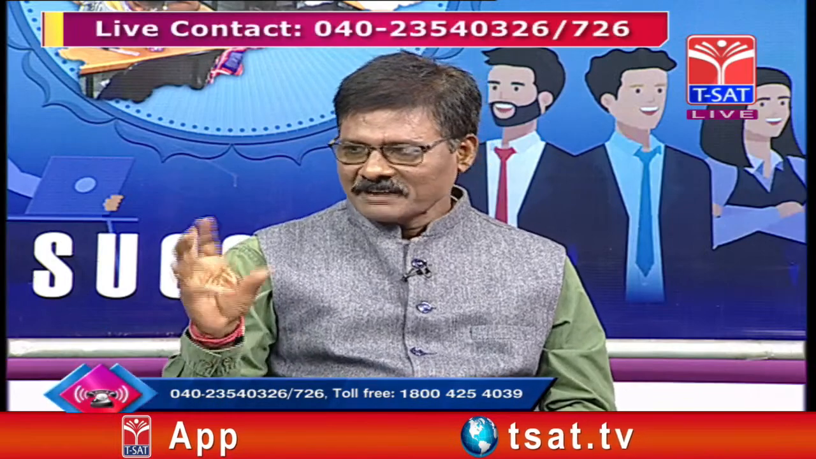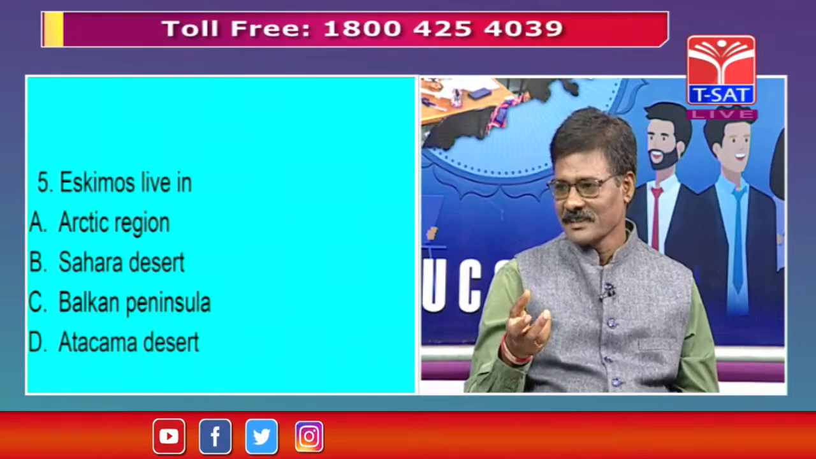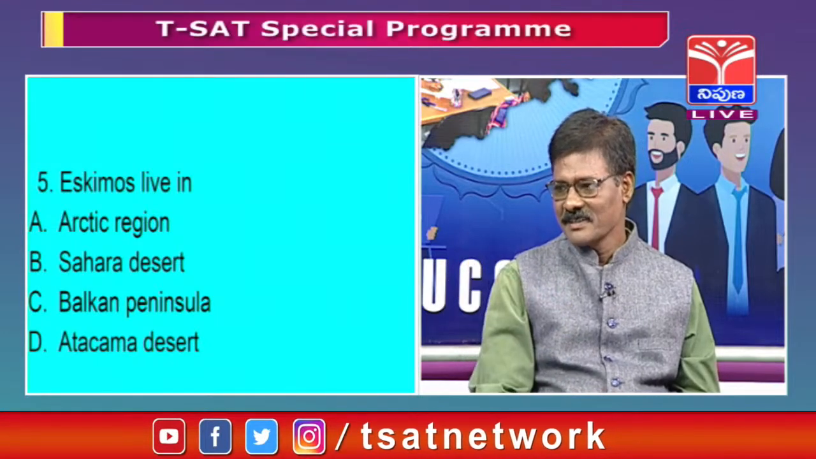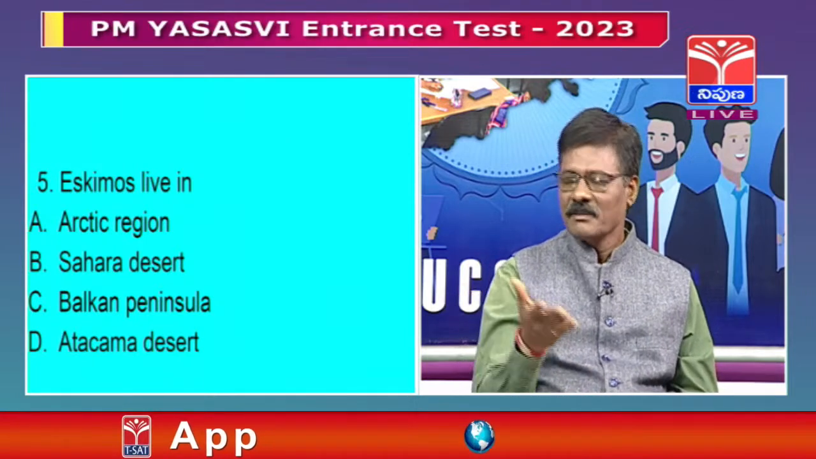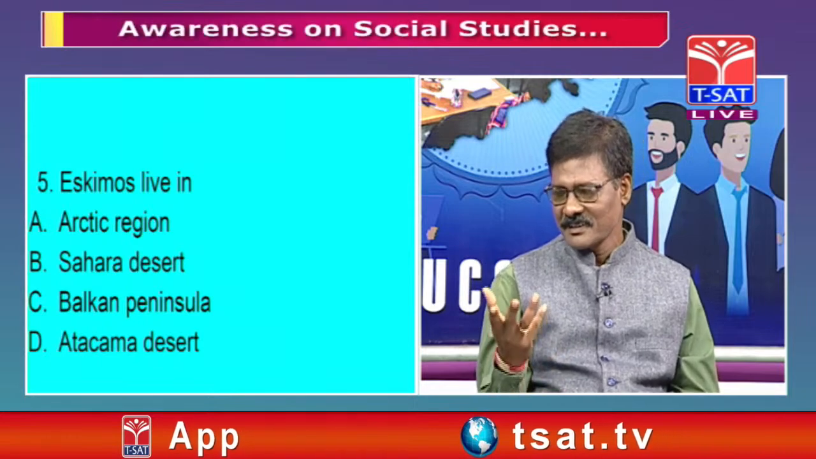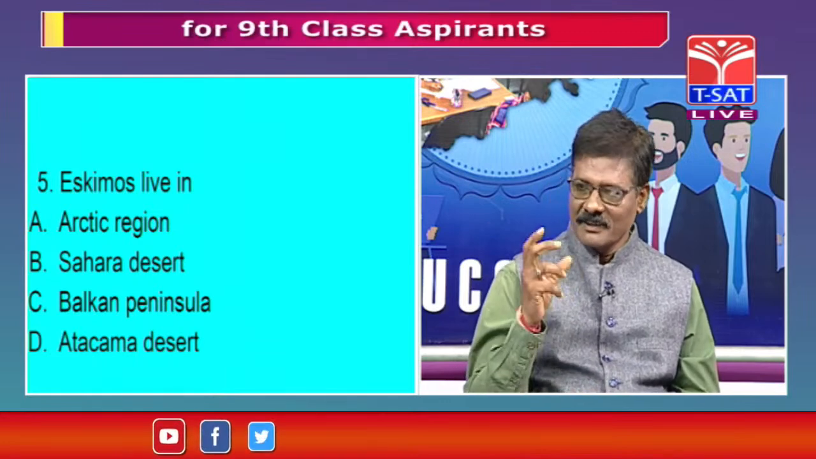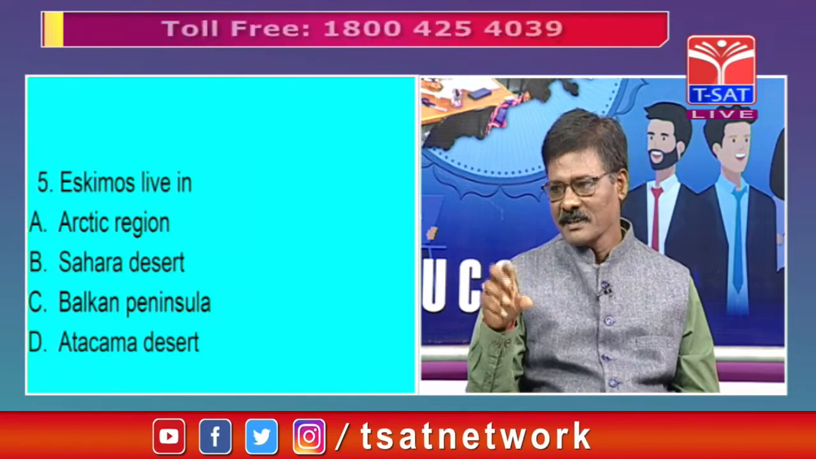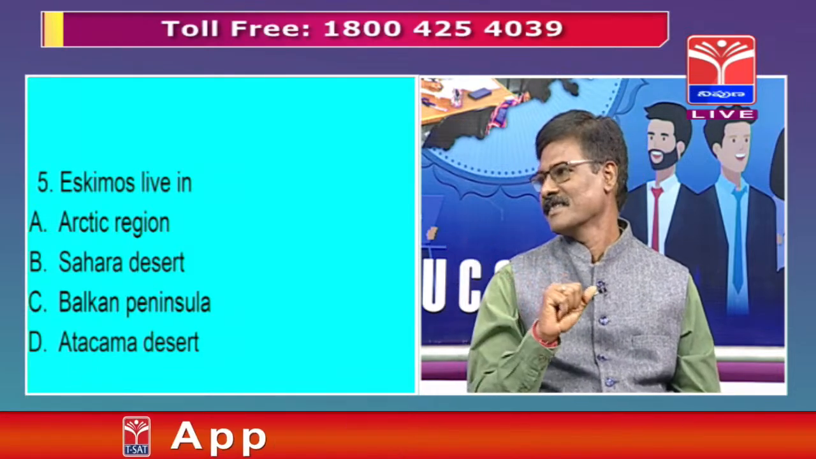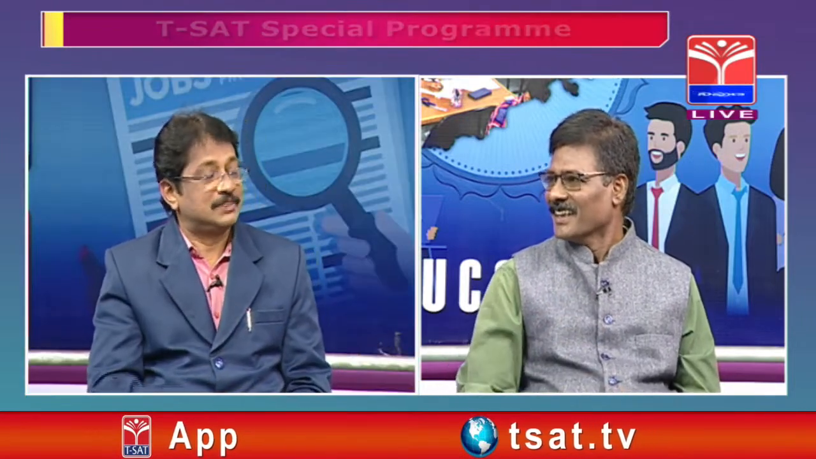Different climatic conditions are there. The Arctic region has very cold conditions. Sahara and Atacama Desert have very hot conditions. The Balkan Peninsula is just one of the areas and has no particular temperature. Here children are thinking about these climatic conditions, so automatically Eskimos live in Arctic regions. That's correct, what you said, because sometimes we have to go from options to question.